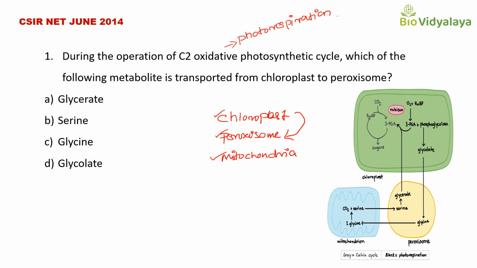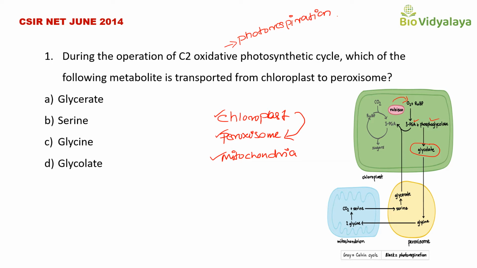We know that oxygen fixation occurs in the chloroplast. RuBisCO fixes oxygen and generates one molecule of 3-phosphoglyceric acid and one molecule of phosphoglycolate. This phosphoglycolate is not able to enter the Calvin cycle, so it is converted to glycolate, and this glycolate is transported from the chloroplast to the peroxisome. So the answer is glycolate.